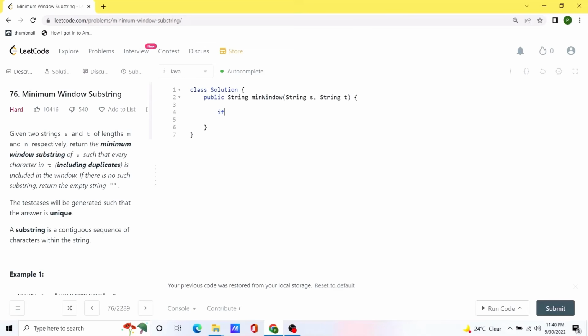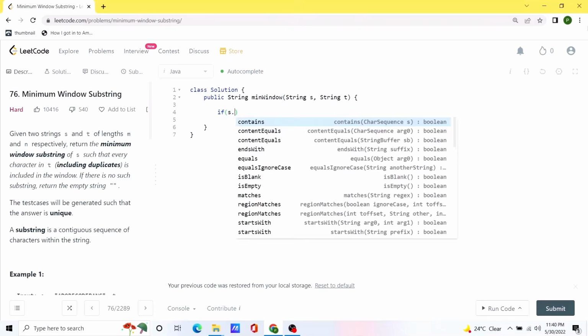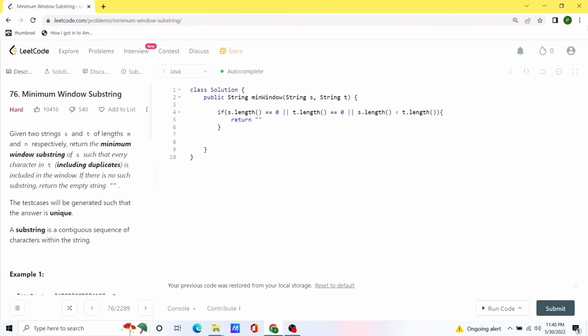So first of all, we are going to check some edge cases: if the given string is empty, or if the length of the given t is actually greater than the length of s. If that is the case, we can simply return an empty string. Now if that is not the case, we will create a hash map to store the value of this t